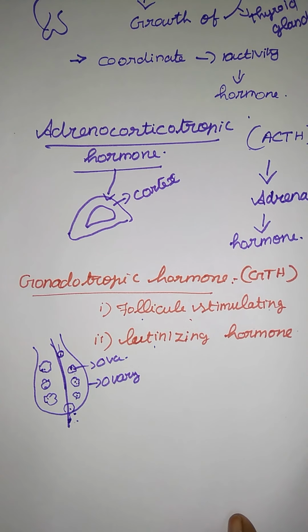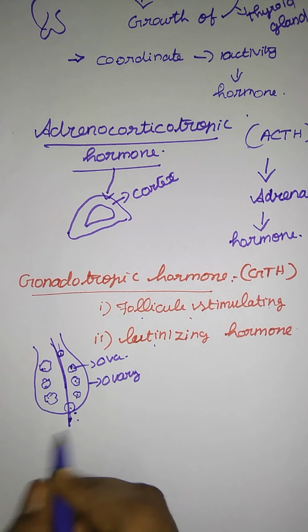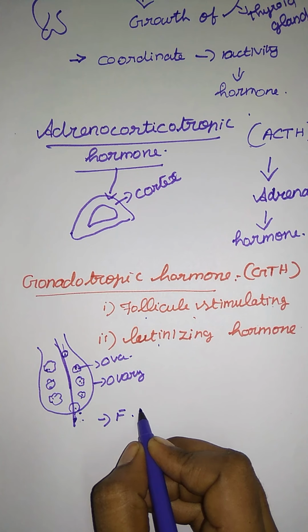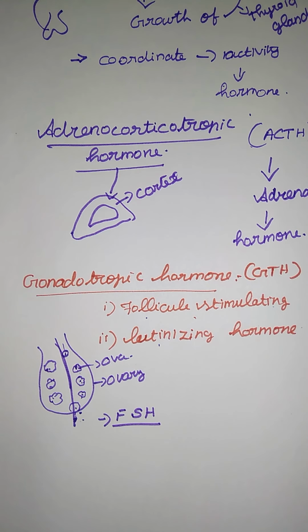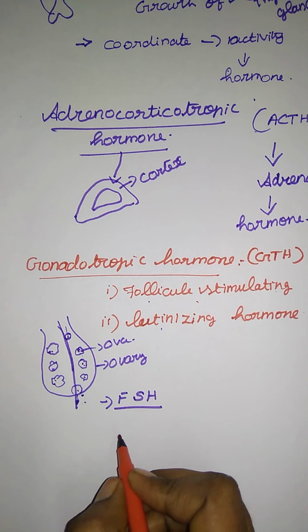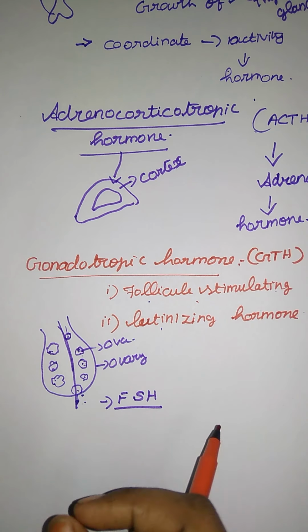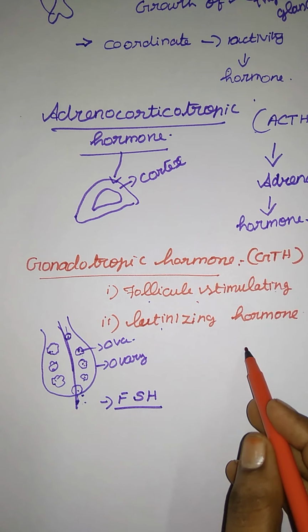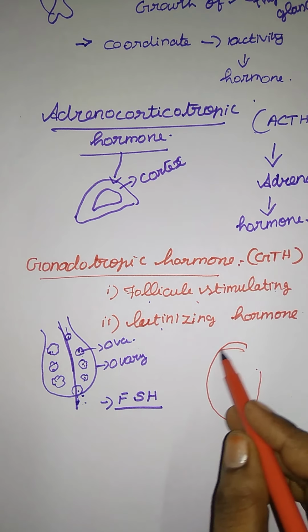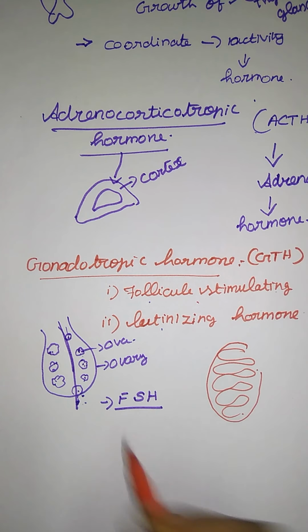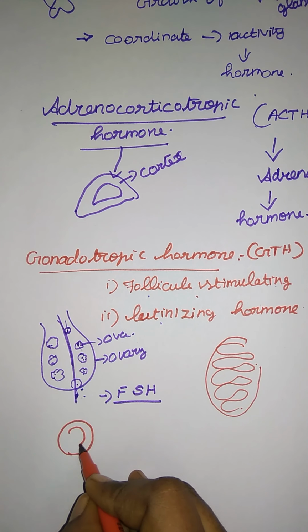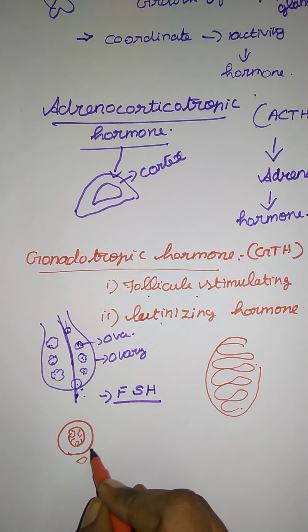We see that the first one, follicle stimulating hormone, FSH, also acts in the male. In males it stimulates the germinal epithelium, where cells are formed for spermatogenesis, right? The testis has minute seminiferous tubules. Take a cross section of one seminiferous tubule. Inside, the sperm are attached, and there are some cells.